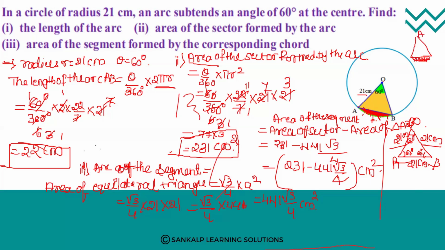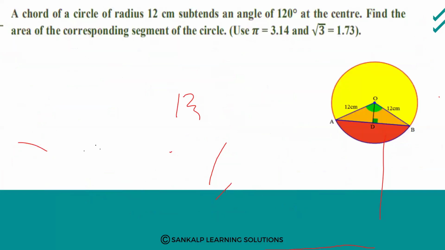For that, what do you do? There is OAB. So this is the triangle, this is the arc, right? And if you consider OAPB, then it is a sector. First, we need to find out the area of the sector minus the area of the triangle OAB. Then only you will get the area of the segment. Yes or no? Okay.